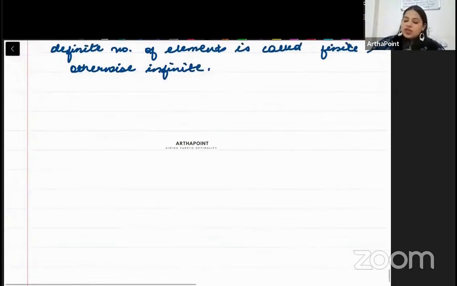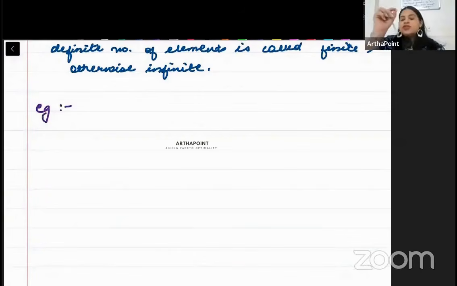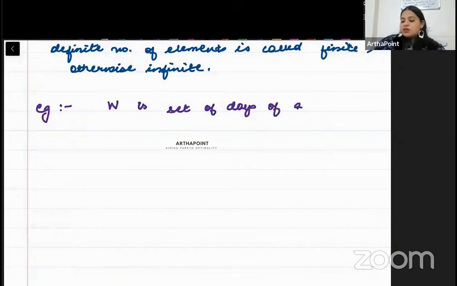Let's take some examples, beta. The first example is that W is the set of days of a week. So beta, the days of the week are fixed. There are 7 days in a week. So W is a finite set. Take the next example.